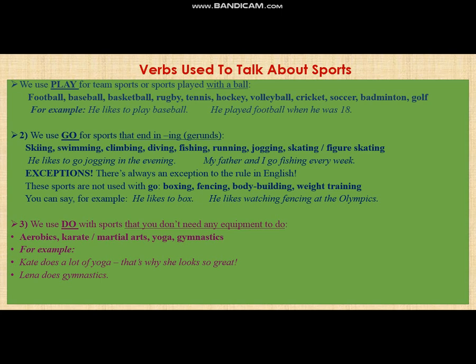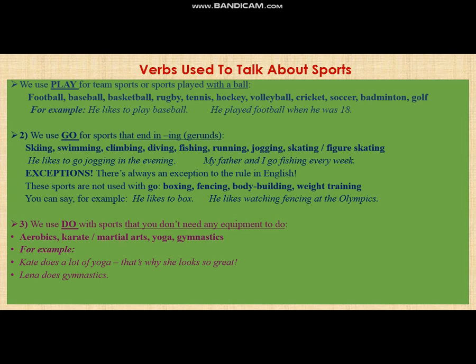We use go for sports that end in -ing, gerunds: skiing, swimming, climbing, diving, fishing, running, jogging, skating, figure skating. He likes to go jogging in the evening. My father and I go fishing every week. Exceptions. There is always an exception to the rule in English. These sports are not used with go: boxing, fencing, bodybuilding, weight training.